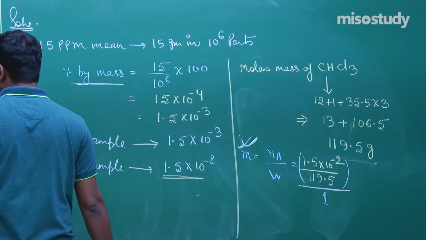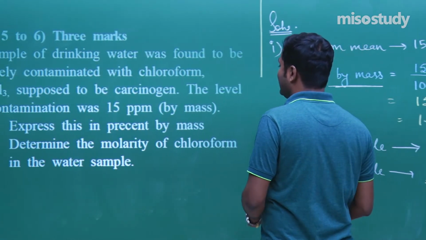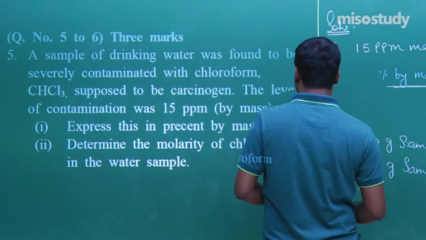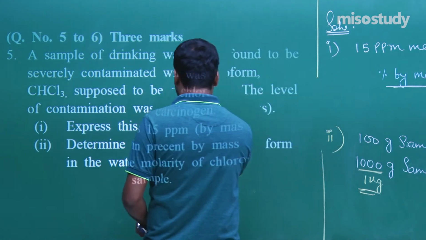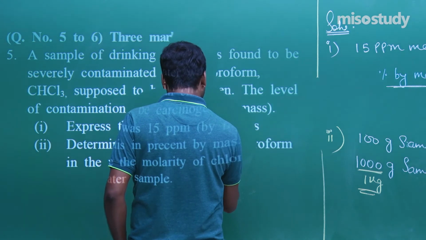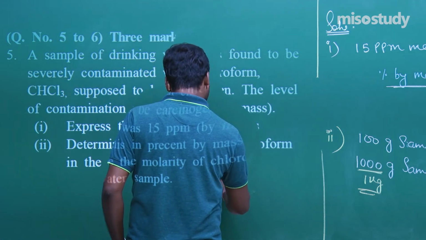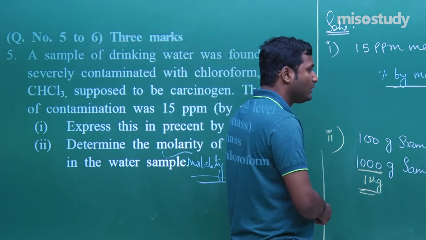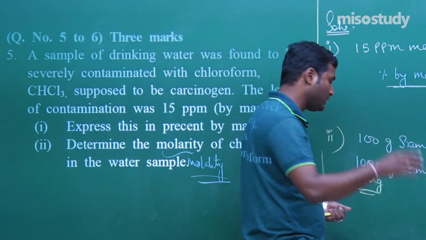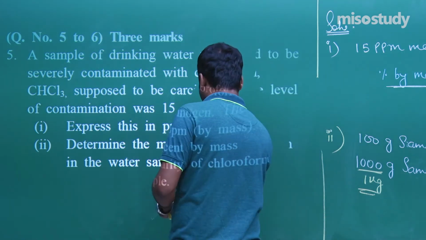Now I am going to rub this part and we'll discuss the next question. One more thing I have to mention here, that is, this is molality, not molarity. It's better to write molality. Still, if you want to find molarity, not an issue.